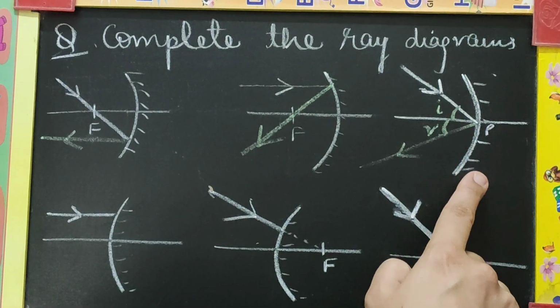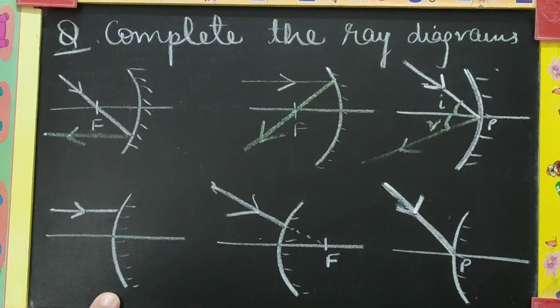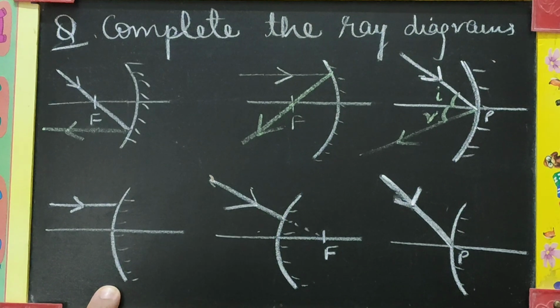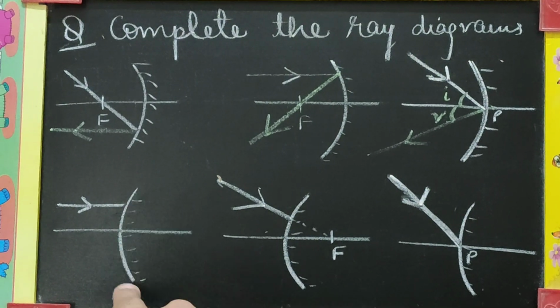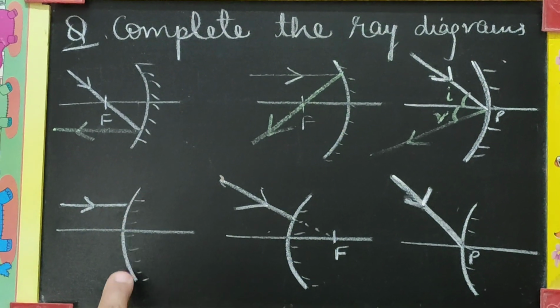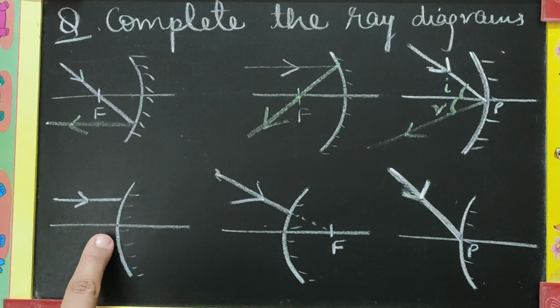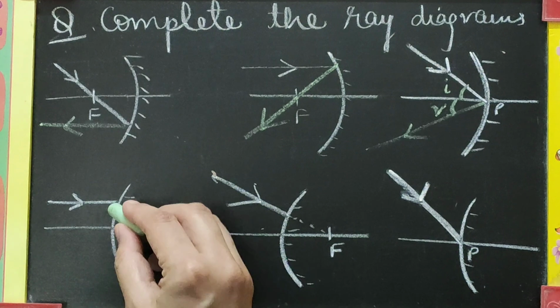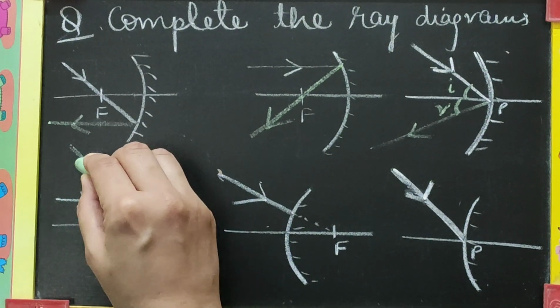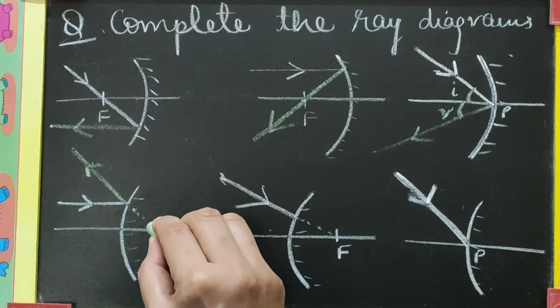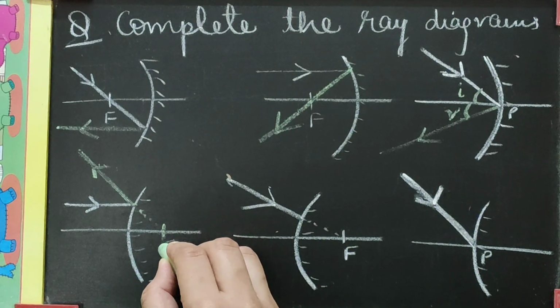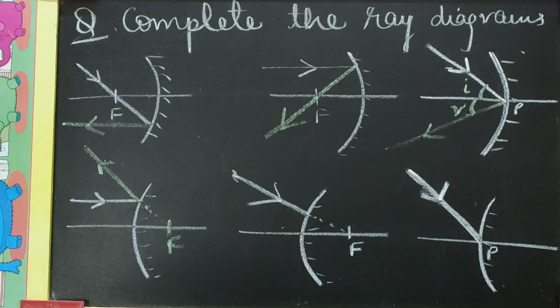These three were for concave mirror. Now we have a ray diagram to be completed for convex mirror this time. You can see it is a convex mirror, the reflecting surface is curved outwards. So an incident ray which is parallel to the principal axis will be reflected such that it appears to come from the focus. So you will draw a dotted line and label the focus on the other side of the mirror.